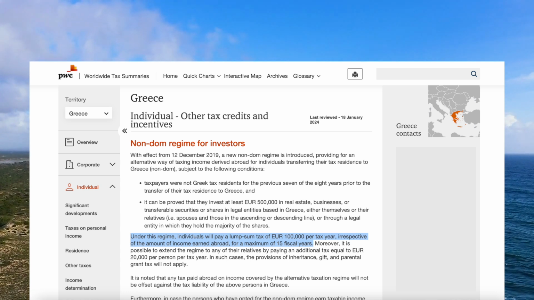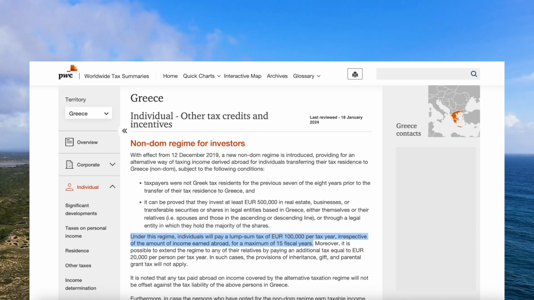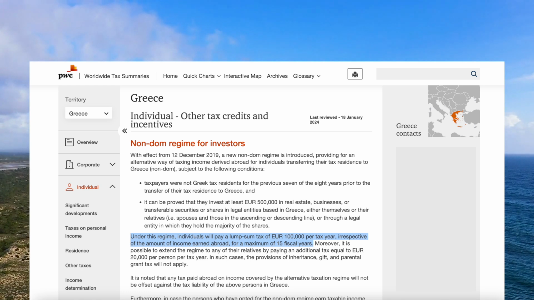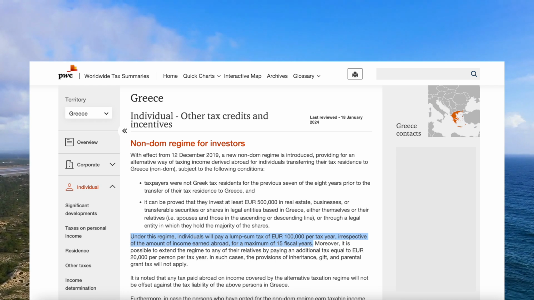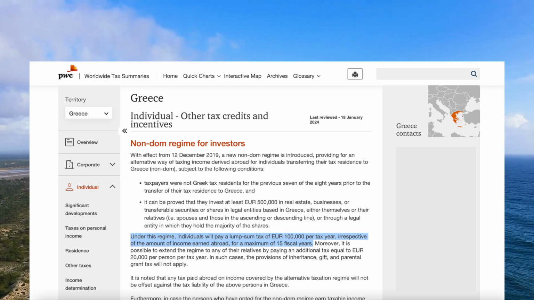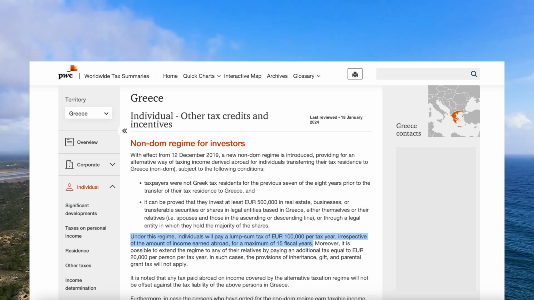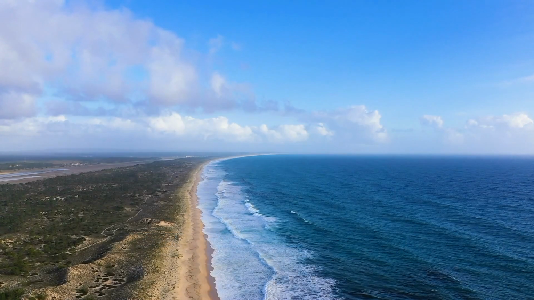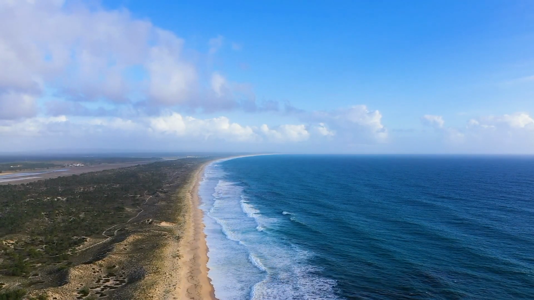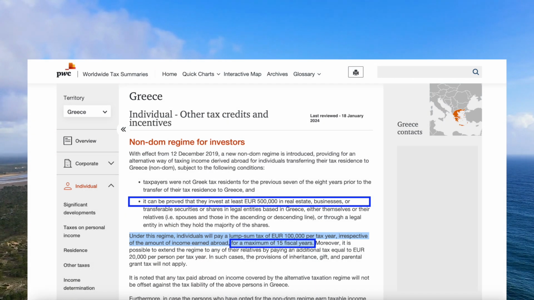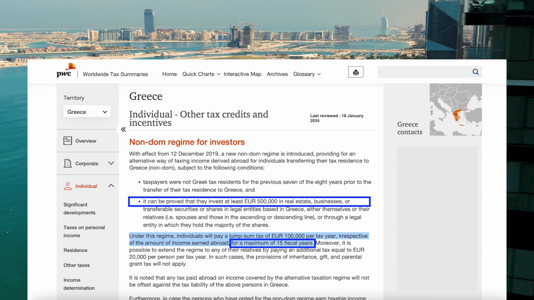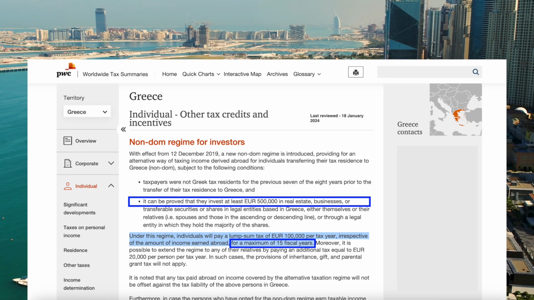Of course, these programs are only attractive if you earn above 1 million US dollars per year. If you're making 300,000 US dollars a year and pay a 100,000 annual flat tax, your income tax rate would still be 33%. Additionally, these programs often come with other requirements, such as a minimum investment in the country to qualify for a visa, or limit the duration of your benefits, for example to 15 years in the case of Greece.